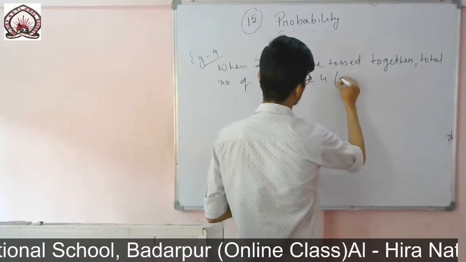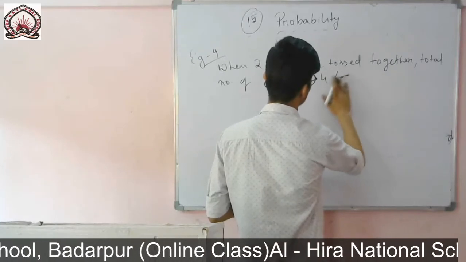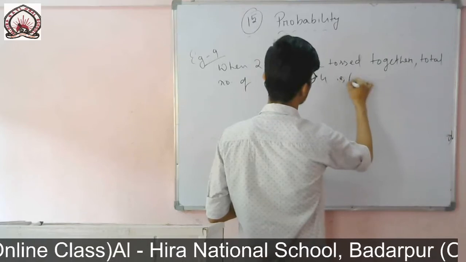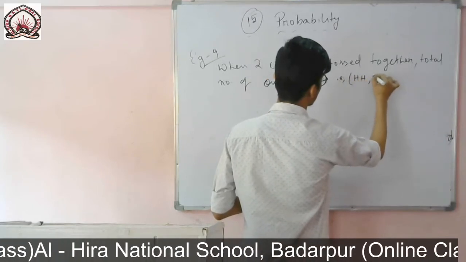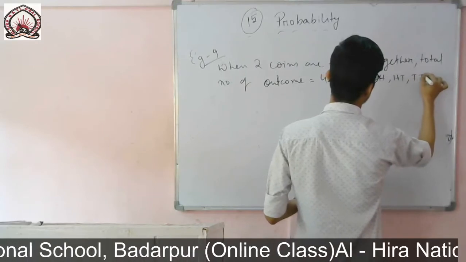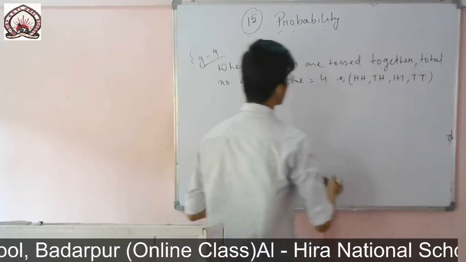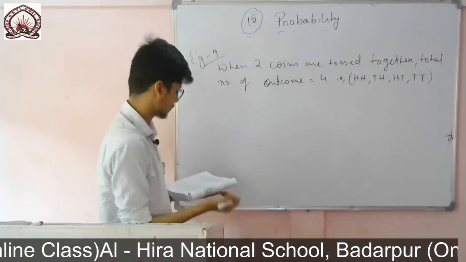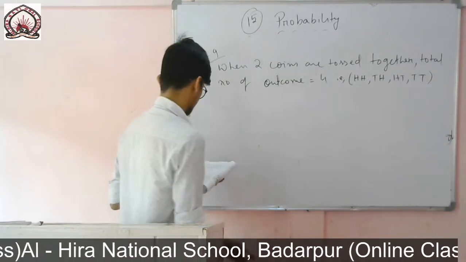So in bracket you can write, so you may not get confused, that is, I may get head tail, head tail, or in both the coins it may be tail. So these are the total possible outcomes when two coins are tossed. The total number of outcomes will be like this.